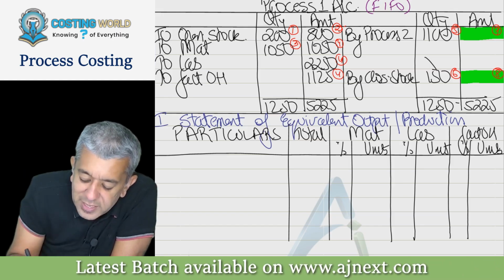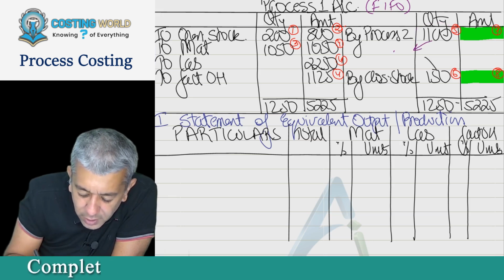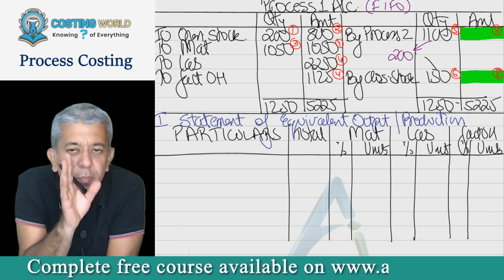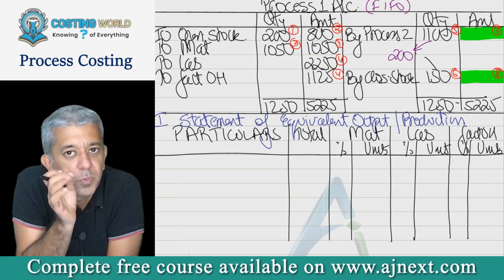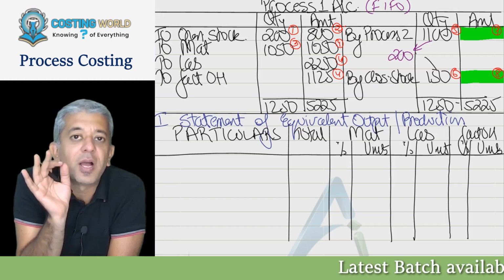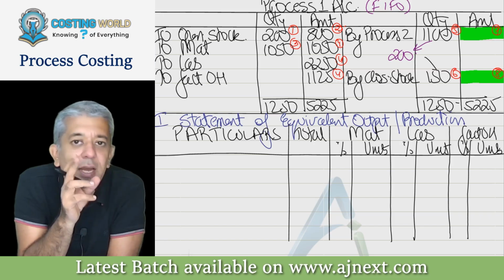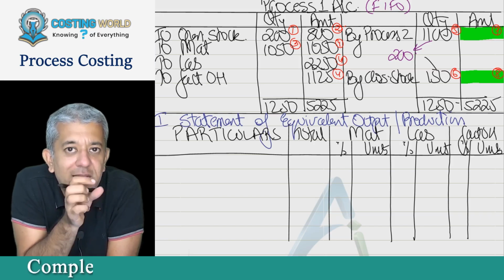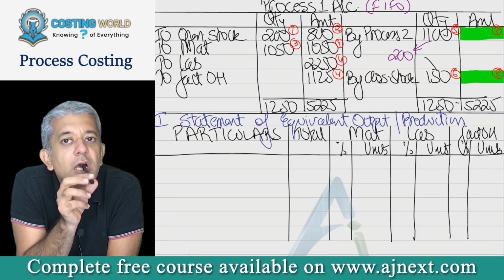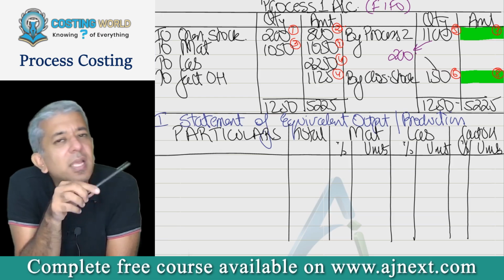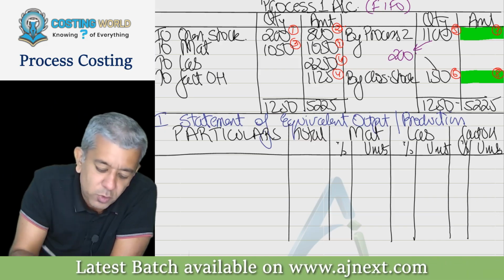Can you say completed units are 1100? Out of 1100, 200 units must be from opening stock, no? Yes. Okay. So I have completed production of 1100 units. Out of that, 200 units were which units? Which were started in the last period or which were there in opening stock. You do that bifurcation of 200 first.